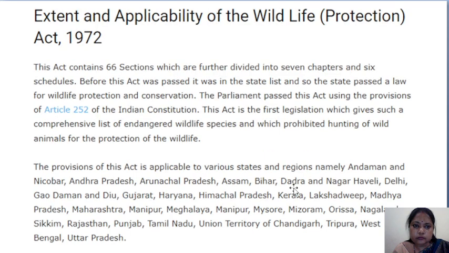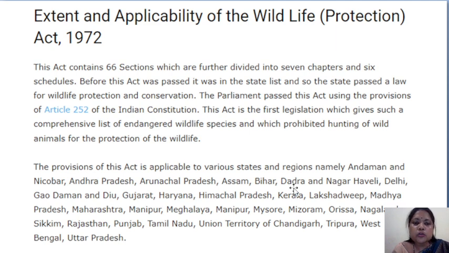Okay, so this act contains 66 sections which are further divided into 7 chapters and 6 schedules. As I told you, this act contains a total of 6 schedules, 7 chapters and 66 sections. At least remember all these important things for your short questions.